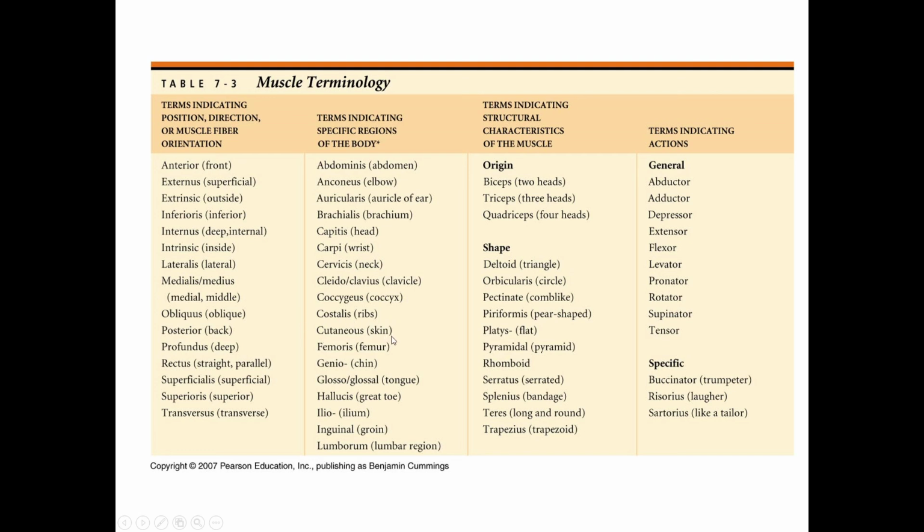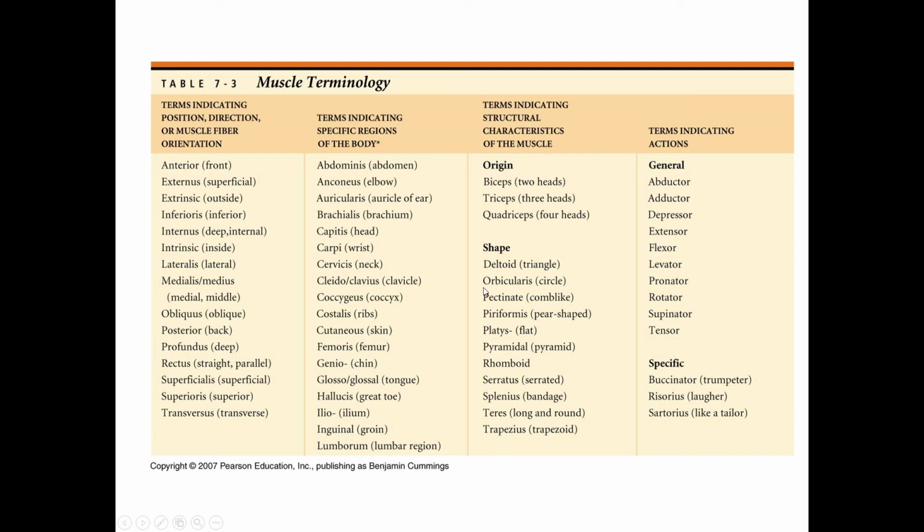cutaneous, skin; femoris, femur; genio, chin; glosso, tongue; hallucis, great toe; ilio, ilium; inguinal, groin; lumborum, lumbar region. We already know the heads kind of business. Quadriceps, that means four heads.